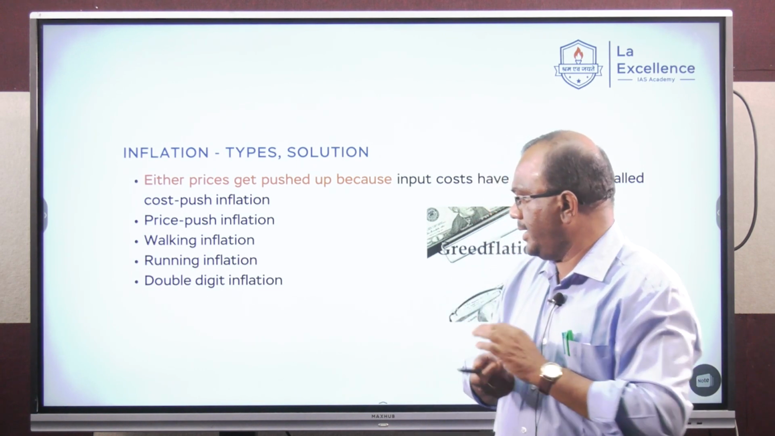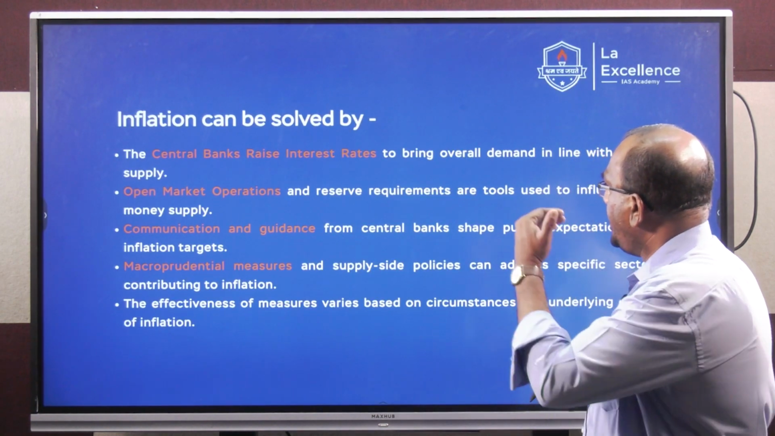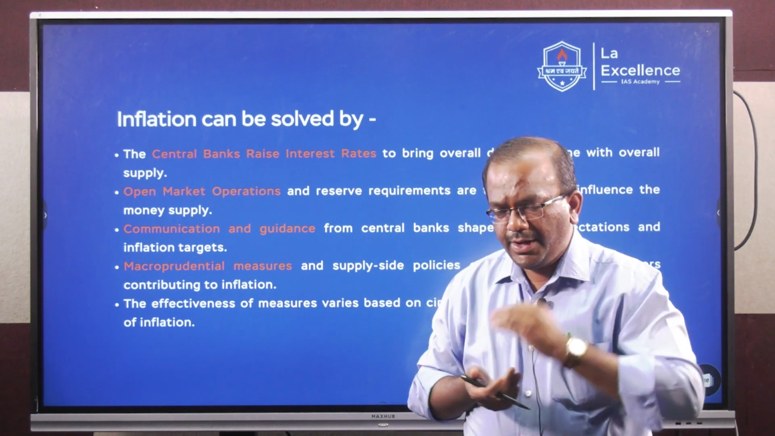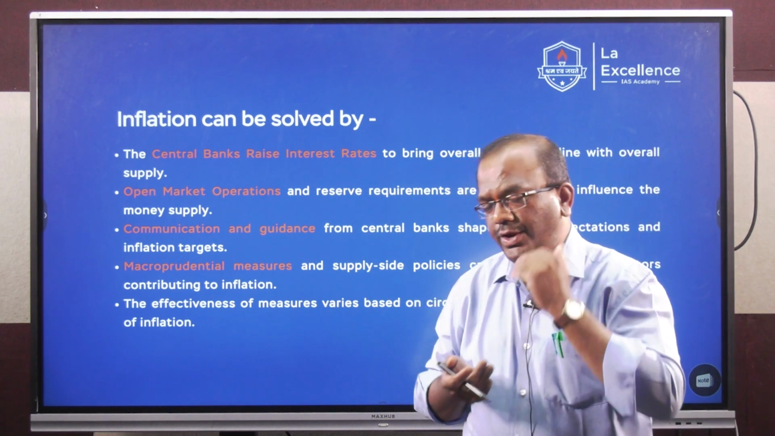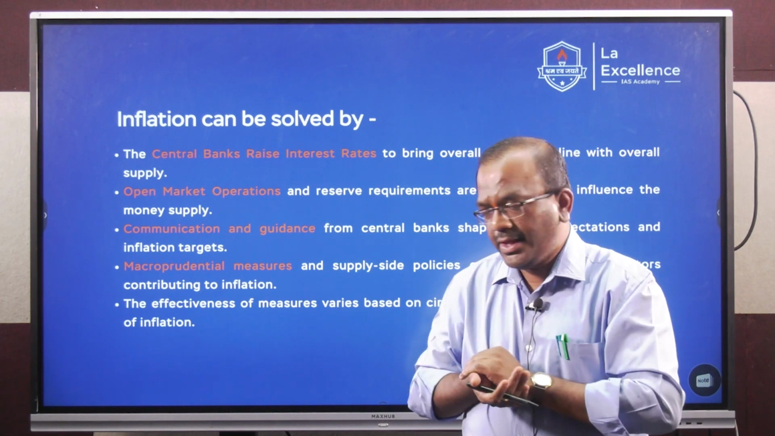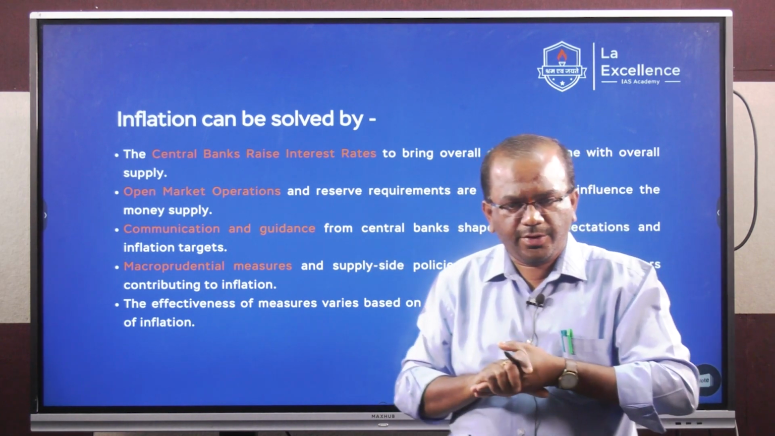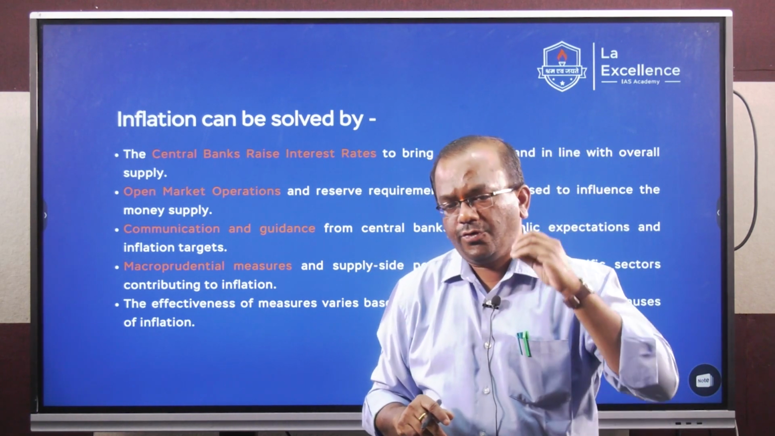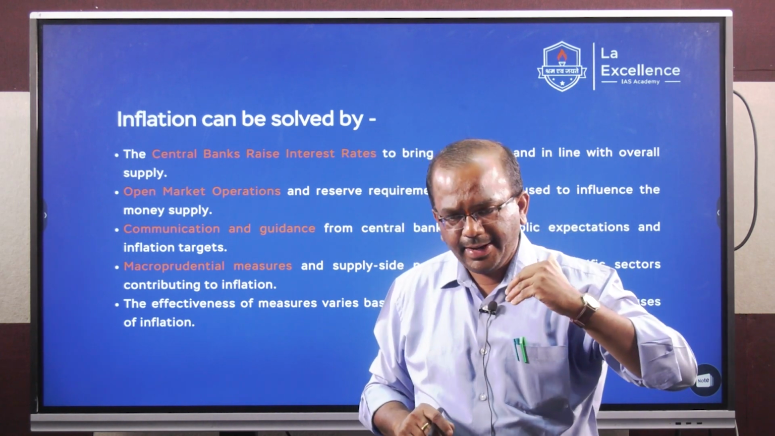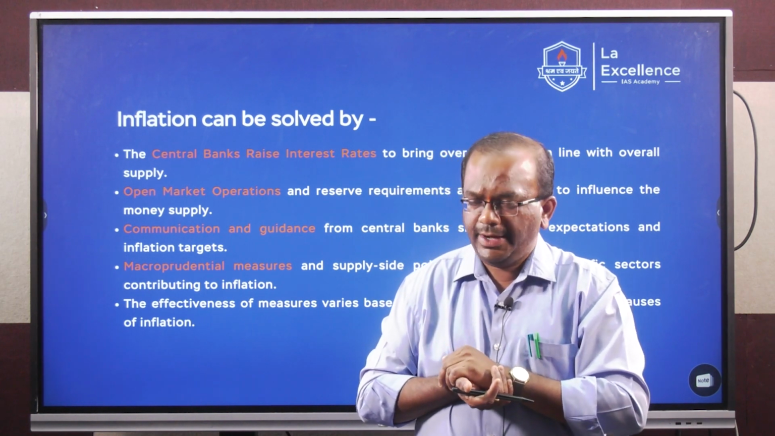Yes, students, right? Now, inflation can be solved by, right? Now we have defined what is inflation. We have seen the various dimensions of inflation, the types of inflation, the causes of inflation. Now, since there is a problem, tomorrow as a civil servant, you will be part of what is called policy formulation, once you go to the higher cadres, and you will also be part of what is called primarily policy implementation.